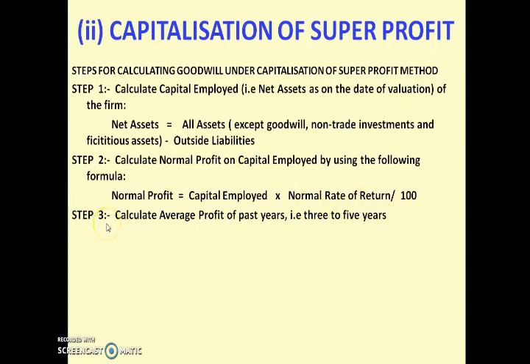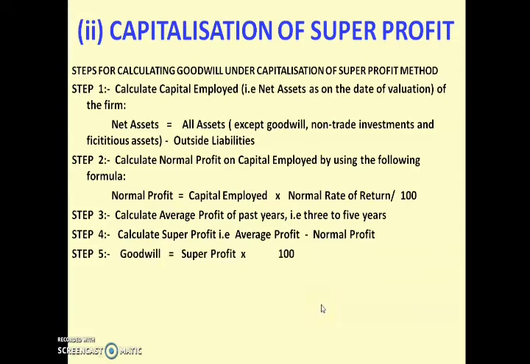Then step 3 is calculate average profit of past years. Past years means some 3 years or 5 years profit will be given to you in the question. So you have to calculate average profit of past years. Step 4, calculate super profit. And to calculate super profit, the formula is average profit minus normal profit. Average profit you got from step 3 and normal profit you got from step number 2. When you subtract the value, you will get the super profit.